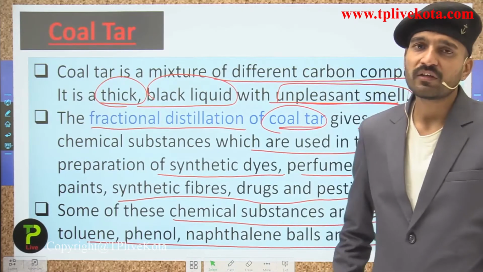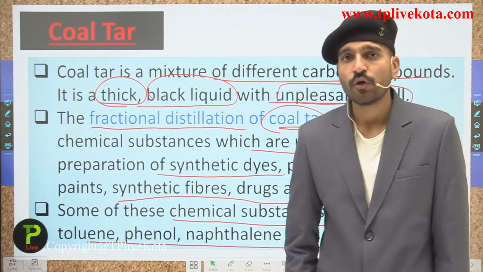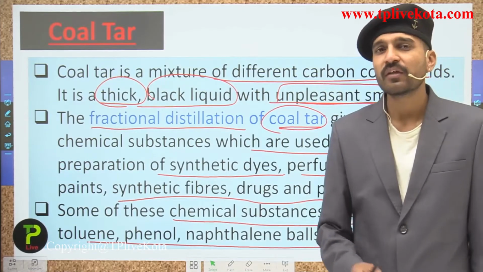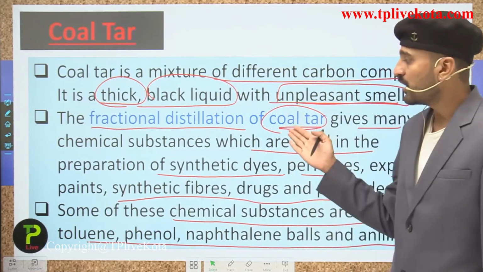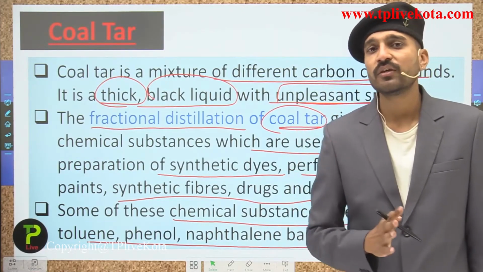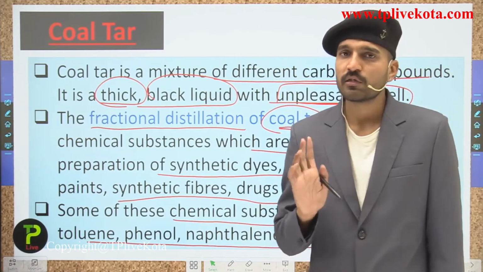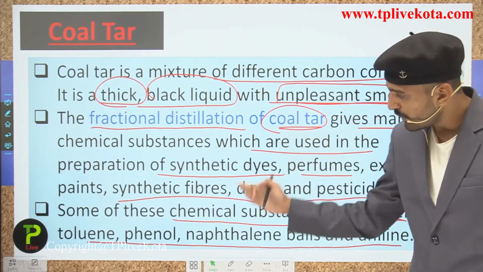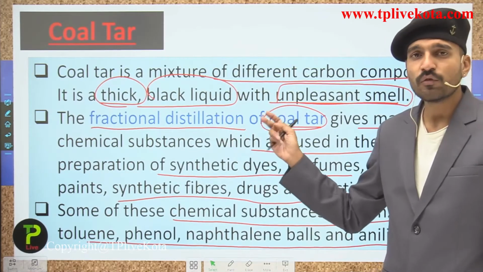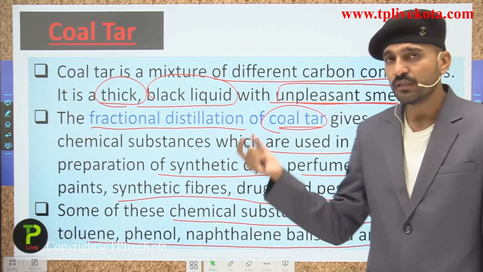So these are the carbon compounds which are obtained by the destructive distillation of coal and after the fractional distillation of the coal tar. So remember students, in the earlier days coal tar was used for the leveling of road surfaces, but now we use bitumen, which is a petroleum product, for making roads, not the coal tar. Here you can see there are so many important products that are obtained by the fractional distillation of the coal tar. So instead of using the coal tar in the road surfaces, we are using the bitumen.